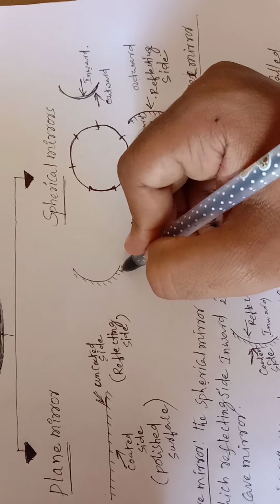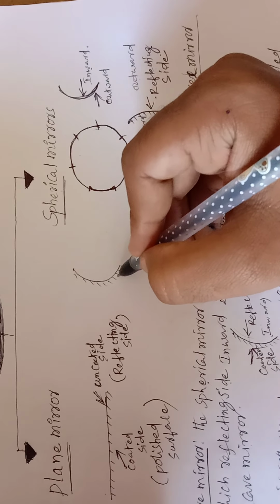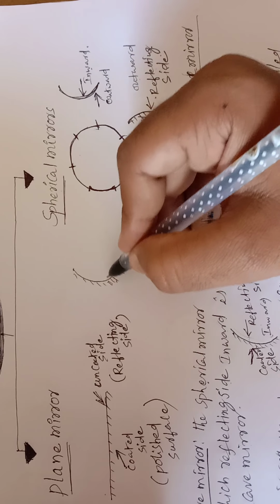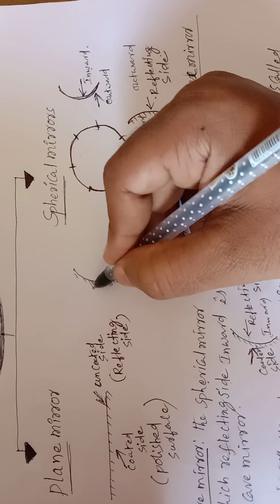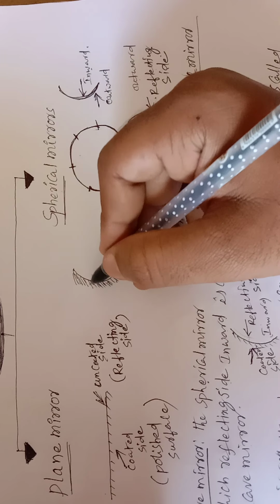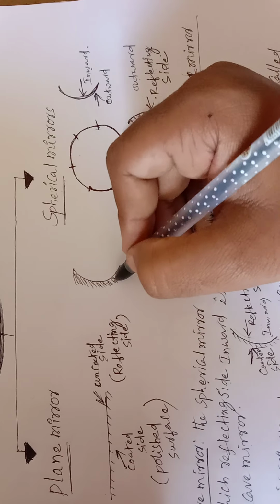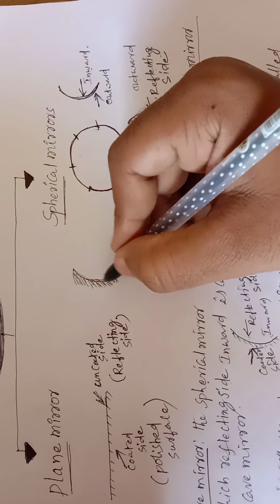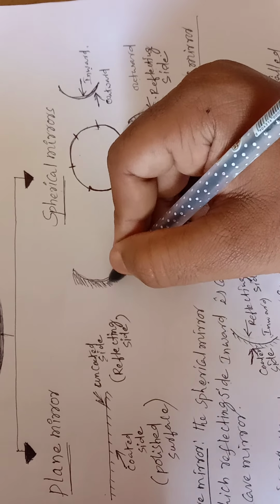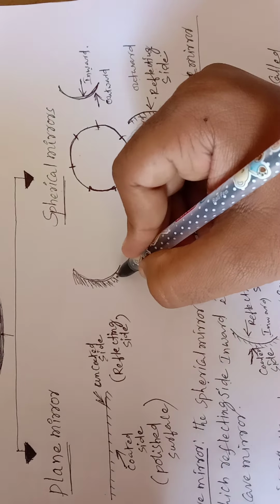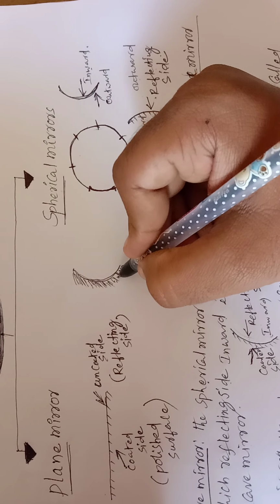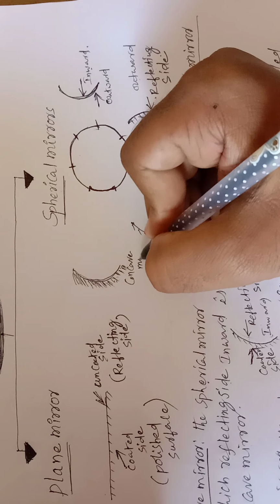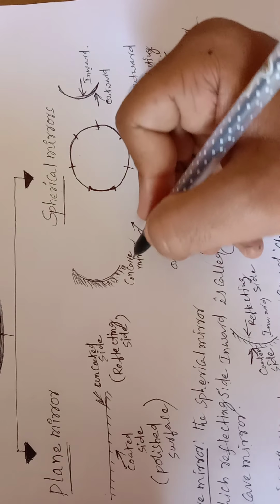Which mirror is this? Concave mirror, because the coated side is outward. This is a lining, and you need to remember these lines generally indicate the coated side. Here the coated side is the bulged surface. On the bulged surface we have the coating, and this coated side is also called the polished surface. If the coated side is outward, then this is a concave mirror. You need to remember this very important point. So this is the identifier.